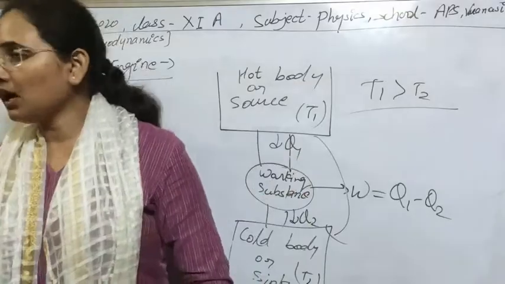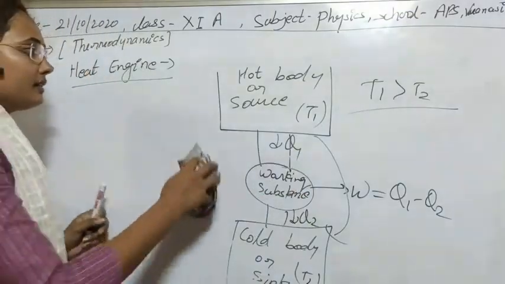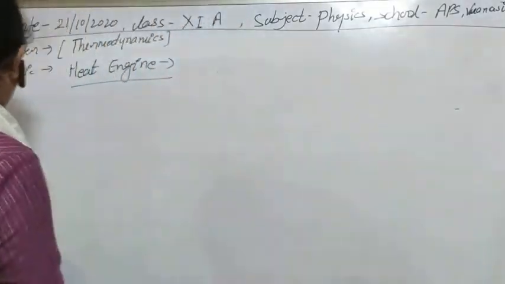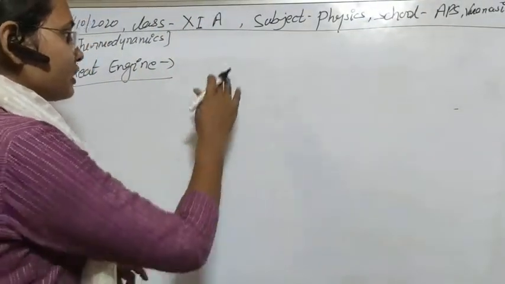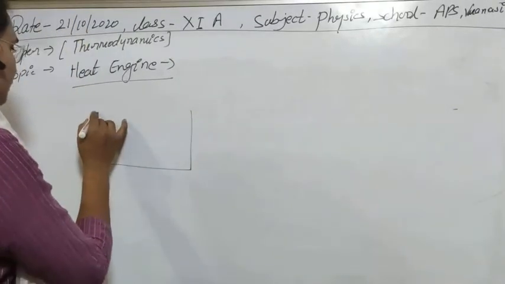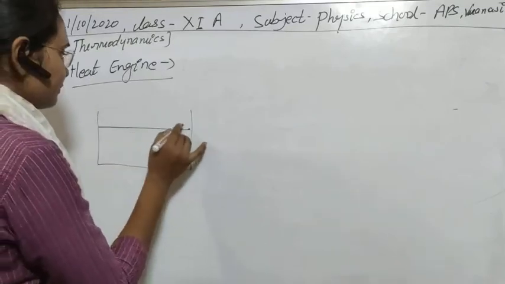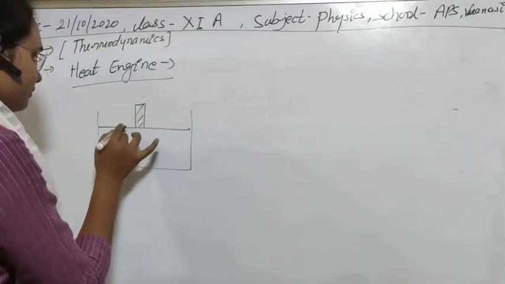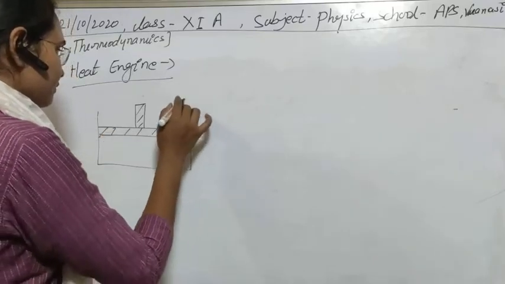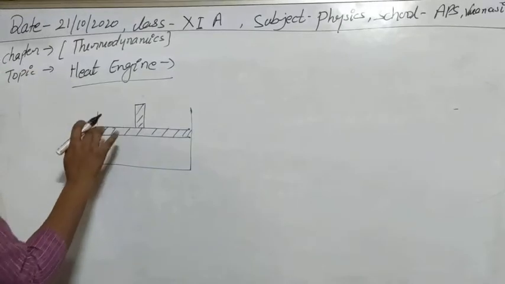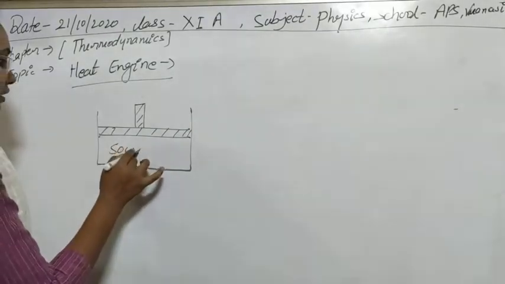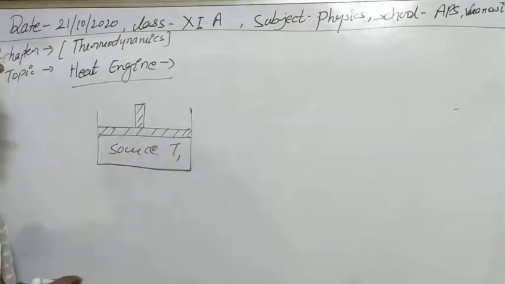So what is the procedure, how does a heat engine work? Let's see that. In the case of a heat engine, there is a hot body. Suppose that this is a hot body, or source, at temperature T1.